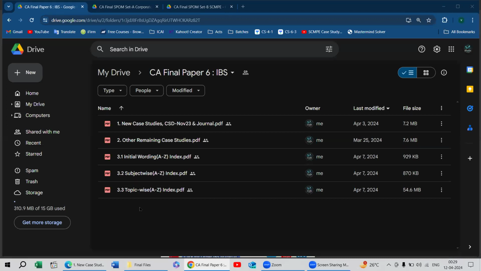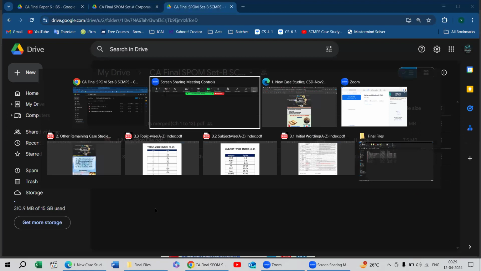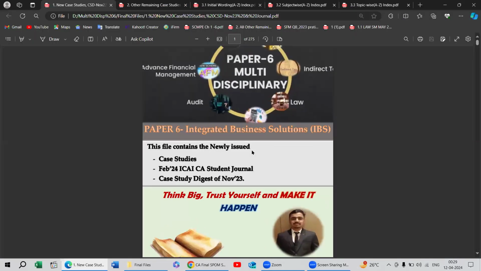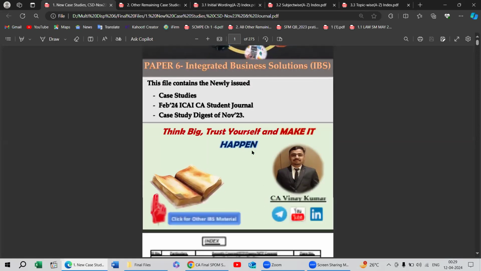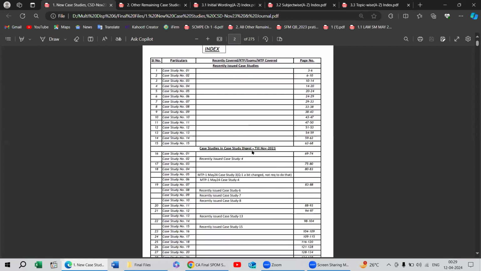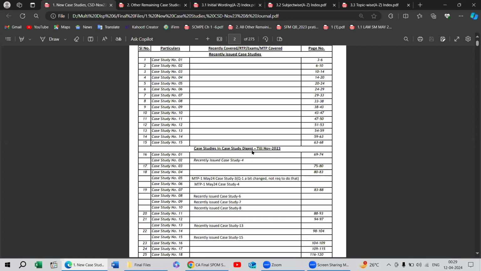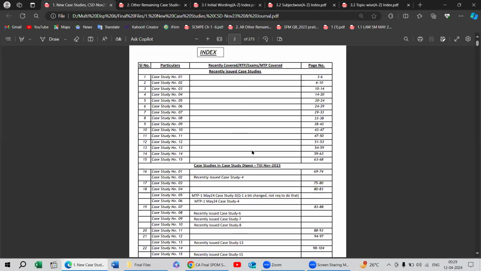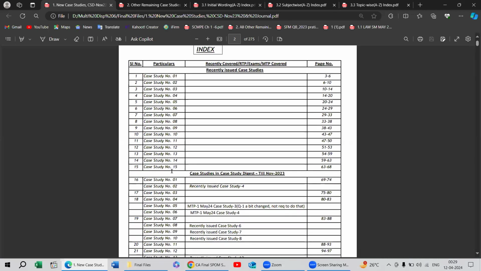So in this video, I will explain how you can use all these files, along with the other files that I have created for SPOM, SLaw and SCMP. Firstly, this material carries the new case studies issued by ICAI, written on the first page: case studies Feb 24 journal and case studies issued till November 23 case study digest. In the initial pages, the index of each case study is properly given, like 15 case studies recently issued by ICAI.